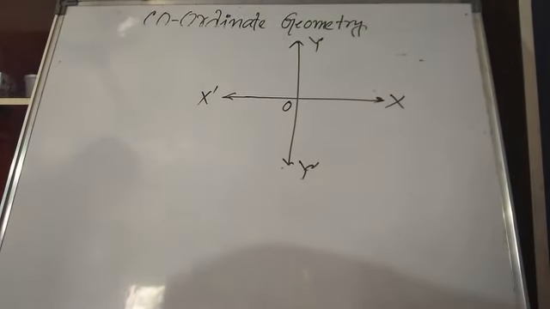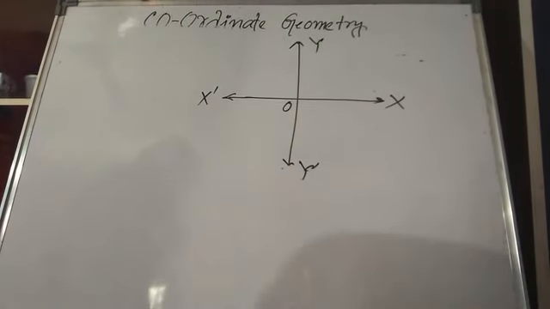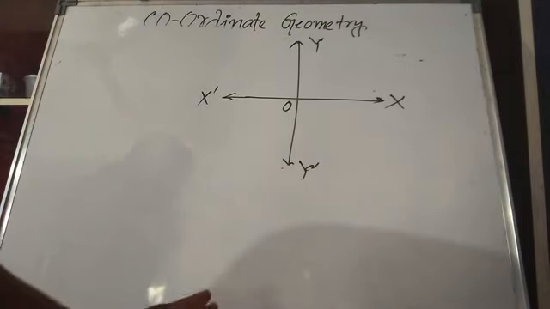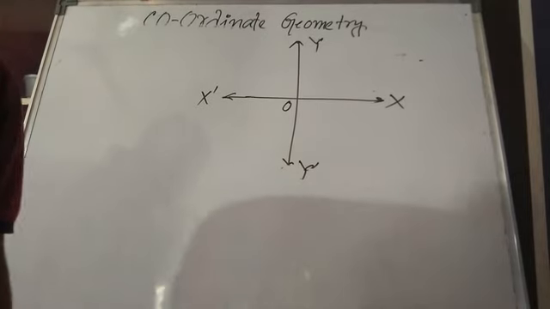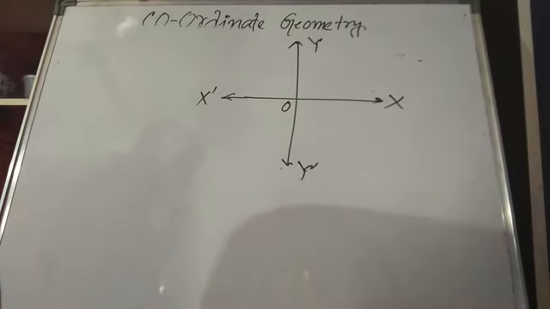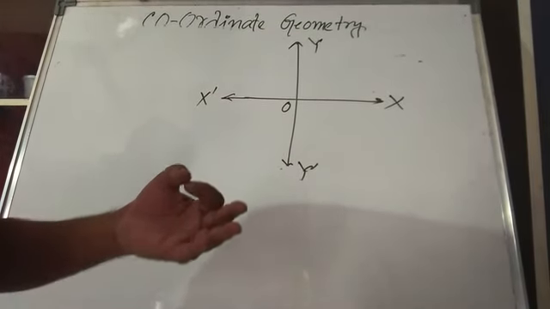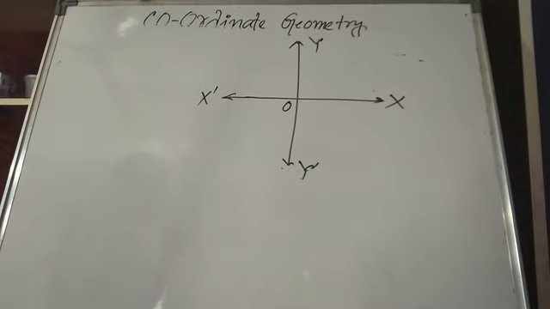In today's class, I'm summarizing the whole matter. First we have given some idea about coordinate geometry. We have also discussed who first discovered coordinate geometry. We have studied the two axes, x-axis and y-axis.